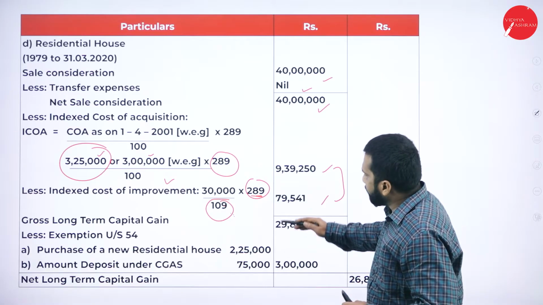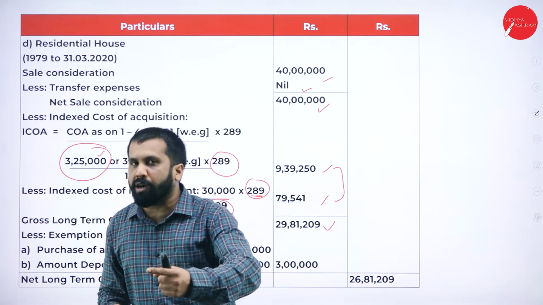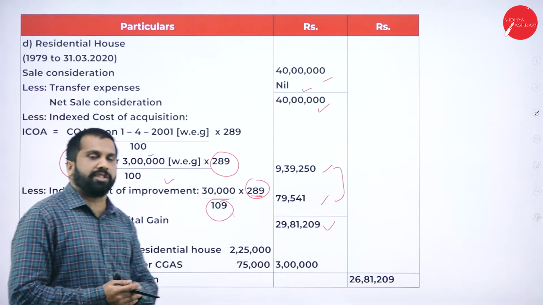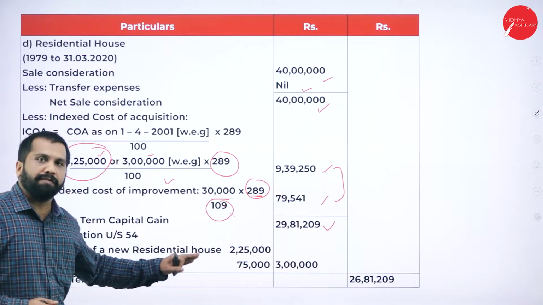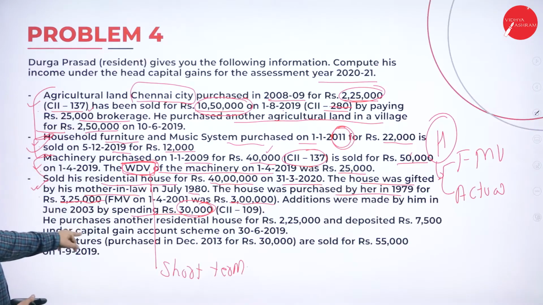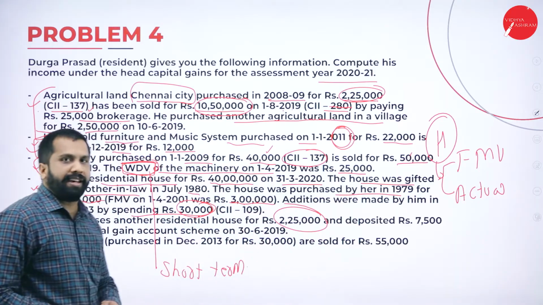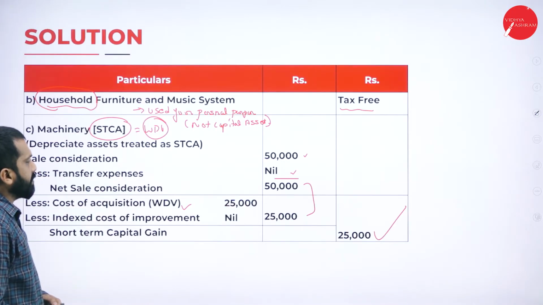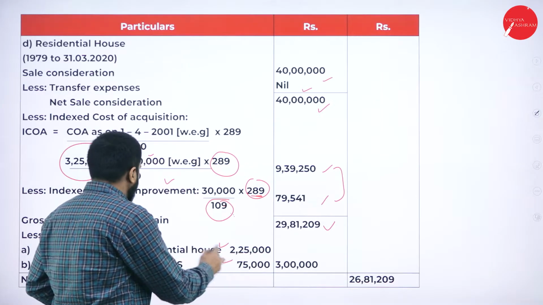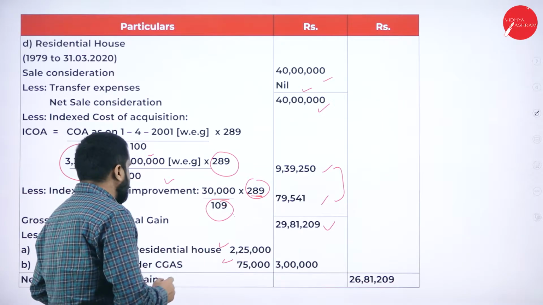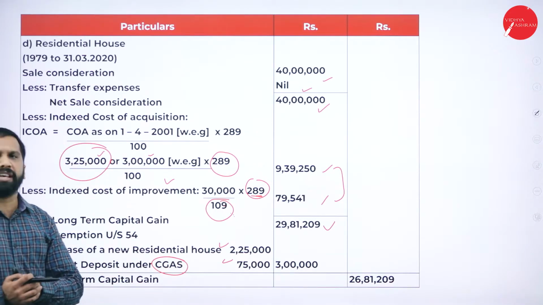Yes. Once that is done, we have to see whether they have purchased one more house. If one more house is purchased, that has to be deducted. What is the section? 54. I'll check. Purchased another residential house for 2,25,000. Now, minus 2,25,000, and again the amount of deposit under CGAS. So what is CGAS?